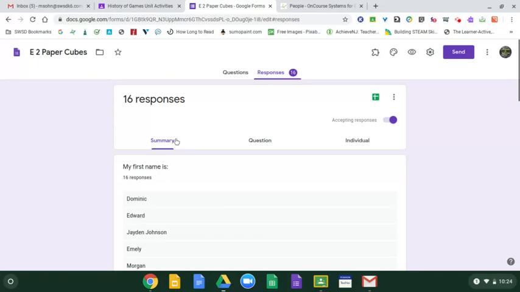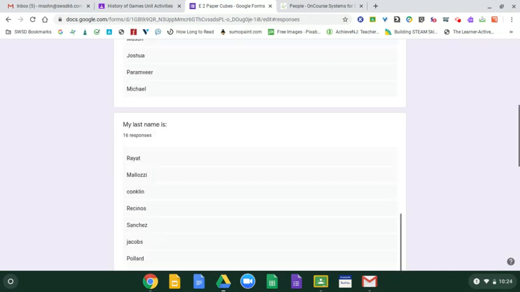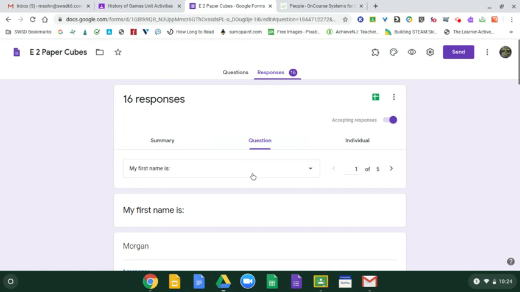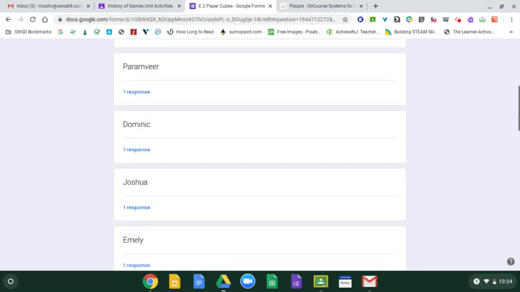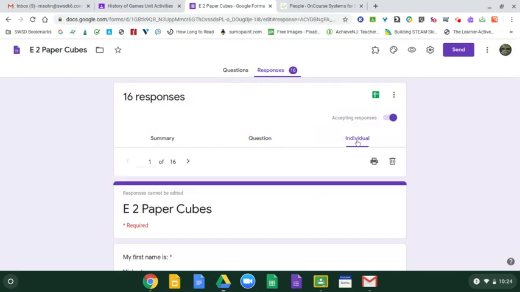Now, when you're looking at the responses here, you could see this is the summary. So what you're going to get is nice graphics. I can go by question. So you could see each of these questions. That was the first. I could look at it that way, or I could look at individuals. And this is the way I like to look at it.